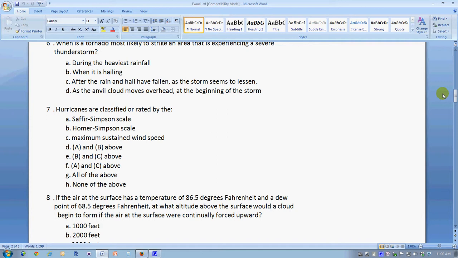The maximum sustained winds, which are relatively hard to measure and are only a component of the Saffir-Simpson scale, is not as good an answer as answer A. I think because wind speeds and the category or Saffir-Simpson categorization of a storm are so closely associated now, I probably will go ahead and accept answer A and C, which is A and C, or answer A, the Saffir-Simpson scale, although I prefer that there is the single numeric official measurement of classification of a hurricane, the Saffir-Simpson scale.